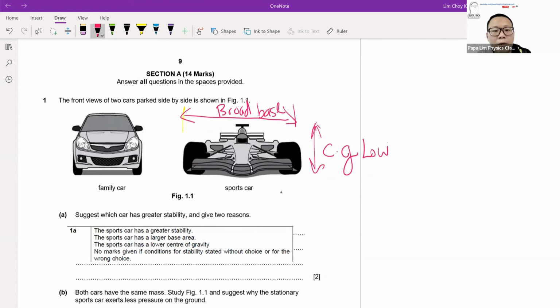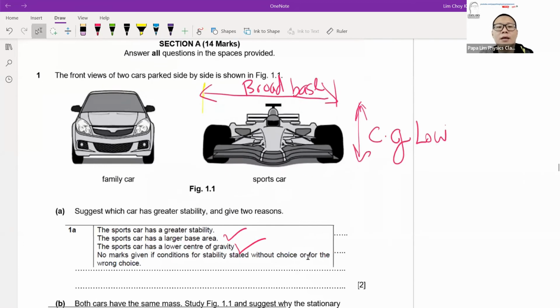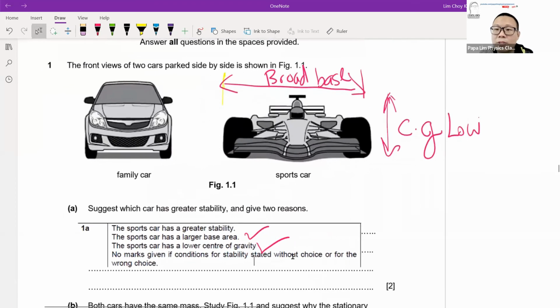When you have a broad base or large base area, and a low CG, they contribute to the stability of the system. So the lower the base, the lower the CG, and the broader the base, the more stable your car is when you are driving. This provides stability to the sports car, which travels at high speed, so it will not crash so easily.